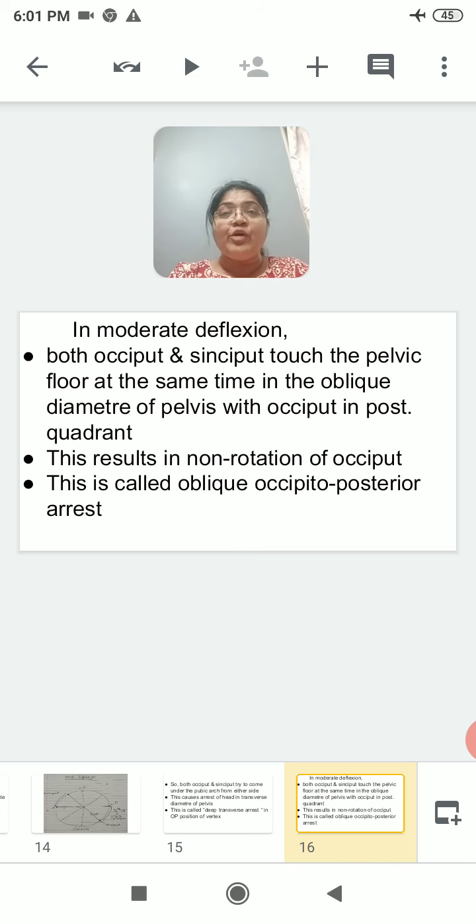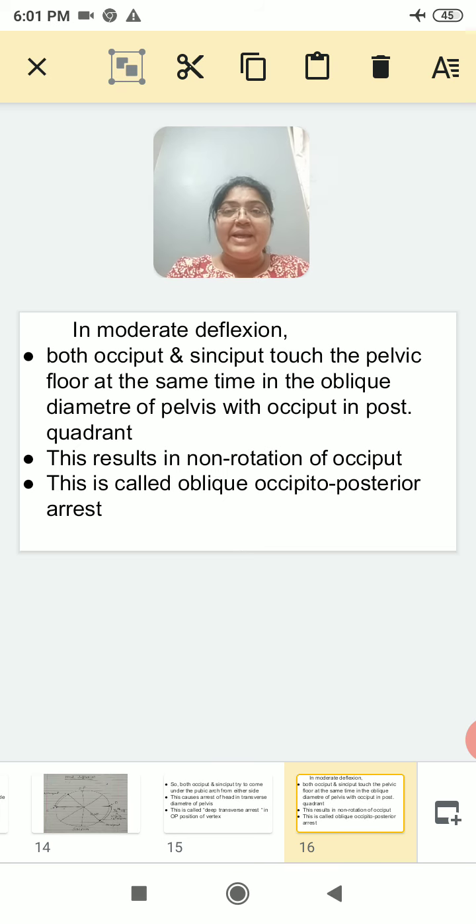Have you ever thought why only occiput rotates, why not sinciput? We have discussed in the mechanism that there is 1/8 or 3/8 of circle rotation of the occiput. Occiput rotates because occiput touches pelvic floor first. What happens here? Both occiput and sinciput touch pelvic floor simultaneously. Both are at the equal level. Occiput rotates because occiput is at the lower level usually. That's why occiput touches pelvic floor first, and so it only rotates. It only comes under pubic arch.